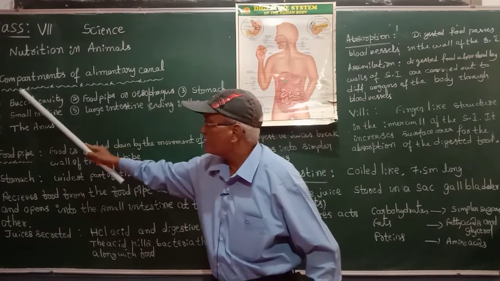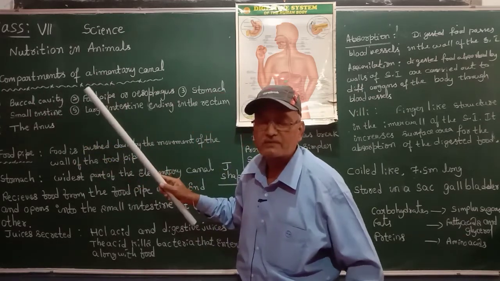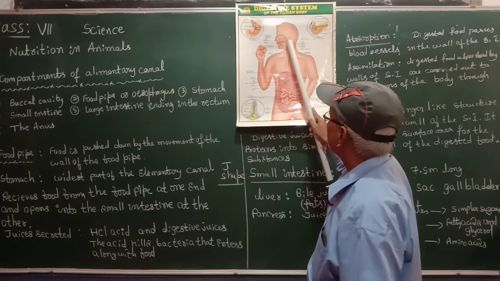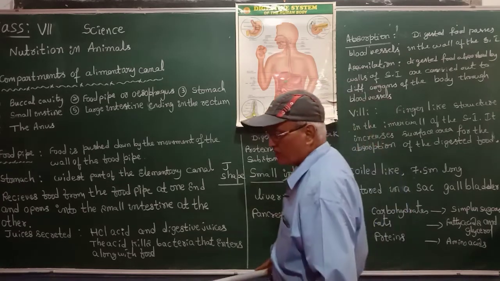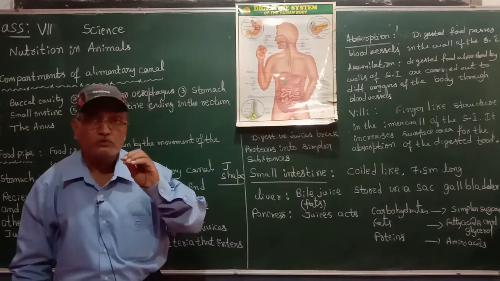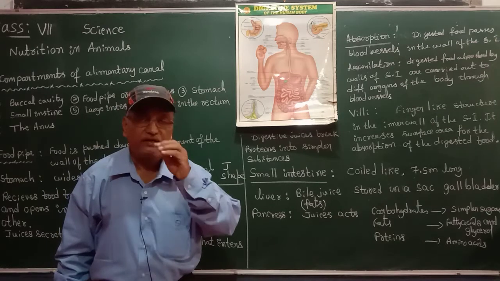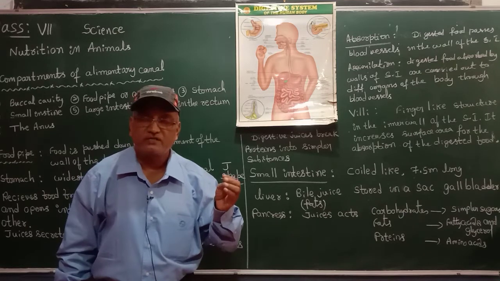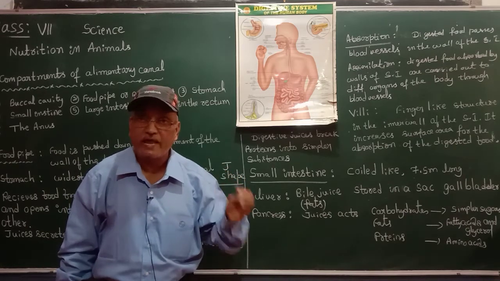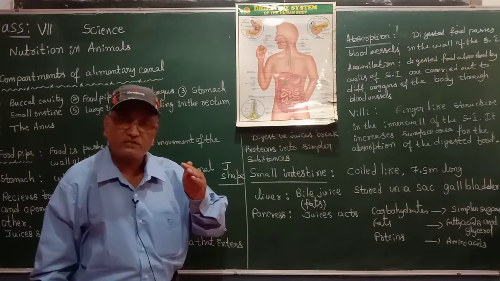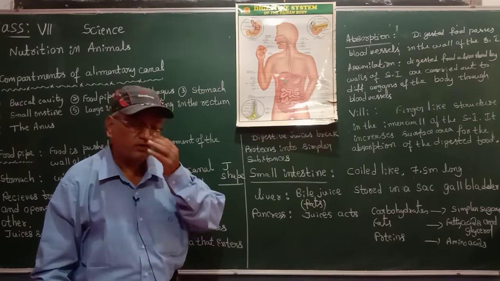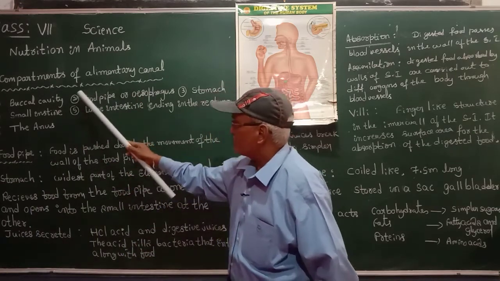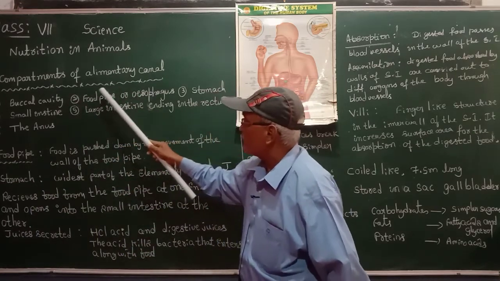First is the buccal cavity, which we studied in the previous class. The buccal cavity consists of your teeth and tongue. The teeth cut the food into small pieces, and the tongue mixes the food with saliva, a juice secreted by the salivary glands. I have explained that process in detail. Today let us study the next part of the alimentary canal, that is the food pipe.